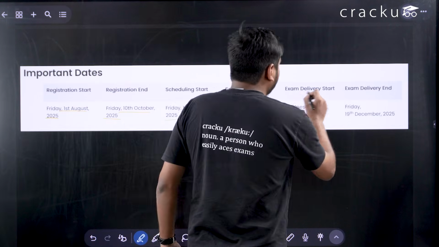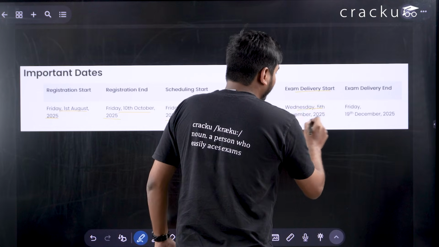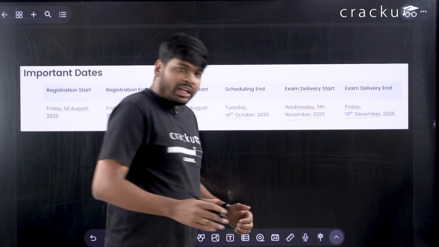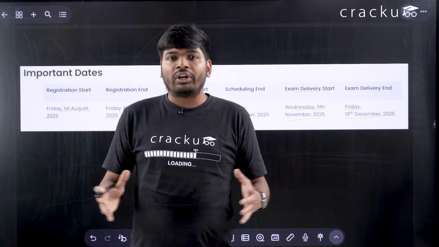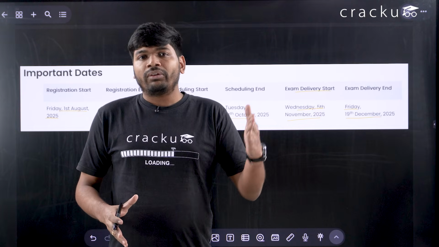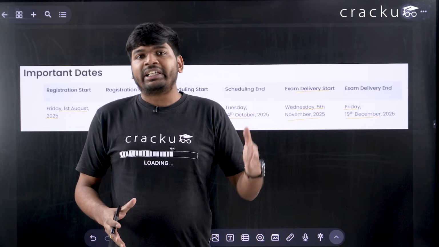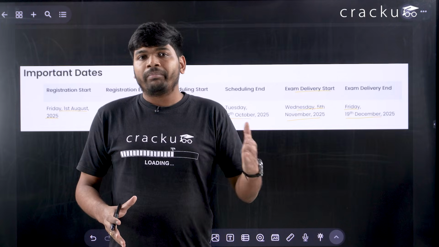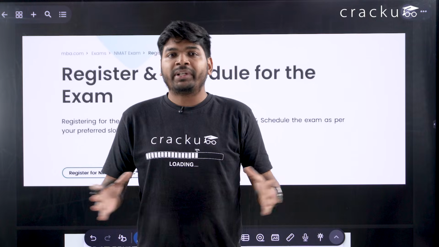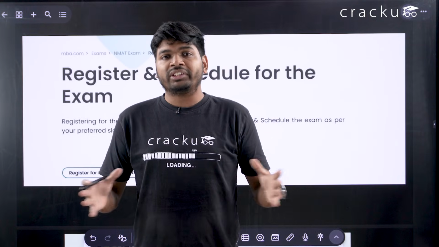The exam will start from 5th of November and it will end on 19th of December. This means there are multiple slots and multiple venues. So if you are looking for a particular test center, you should immediately after filling the form book the slot for the examination. Now let us begin the form filling procedure.